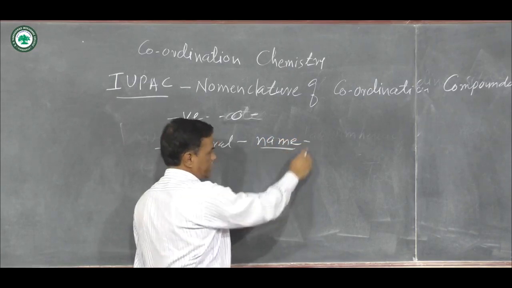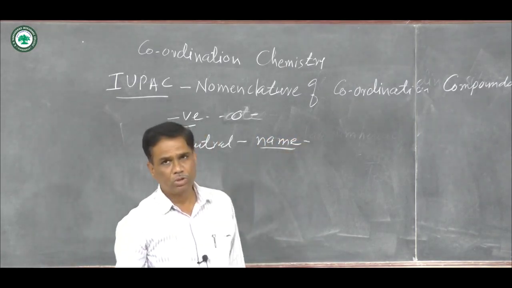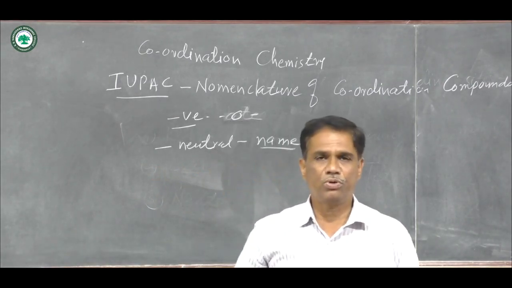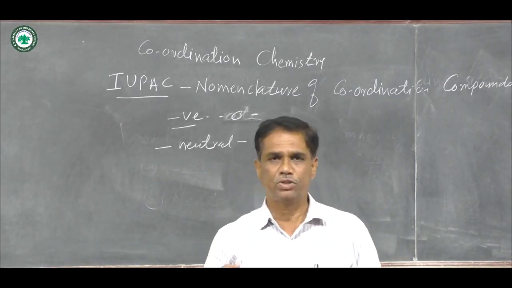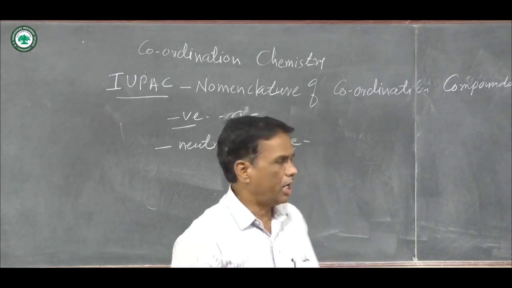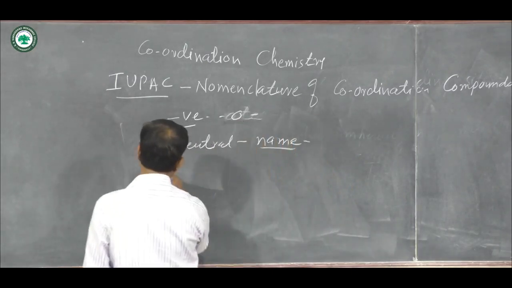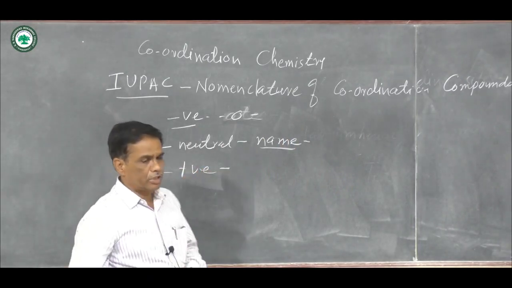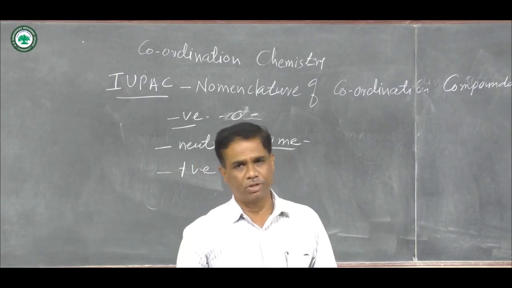Then for a neutral ligand, their name is given. Example, water is named as aqua, ammonia is named as amine, carbonyl is a neutral ligand, it is known as carbonyl. And when there is a positive ligand, then their representative names are given.